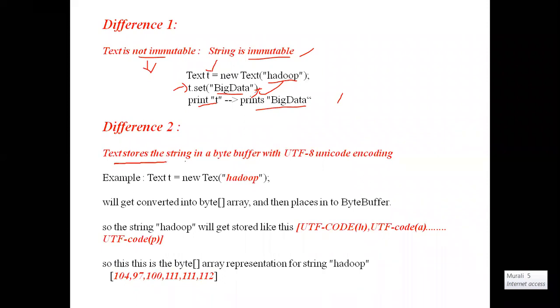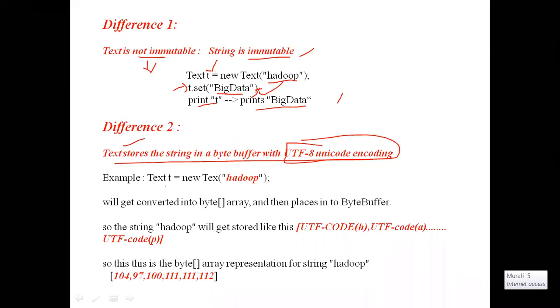Second difference. Hadoop Text stores the string in a byte buffer with UTF-8 Unicode encoding. How does the Hadoop Text store the data internally? It will store the strings in the format of UTF-8 Unicode encoding. Internally, it will not store the data as it is. It will convert the data into the Unicode UTF-8 format, and it will store only that.